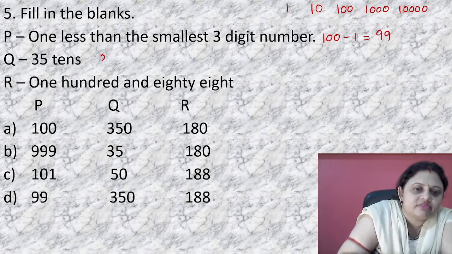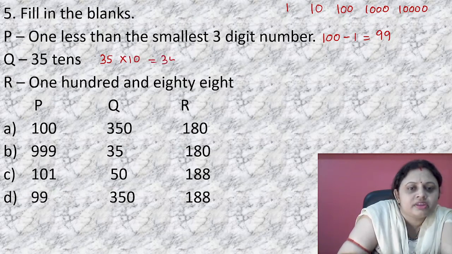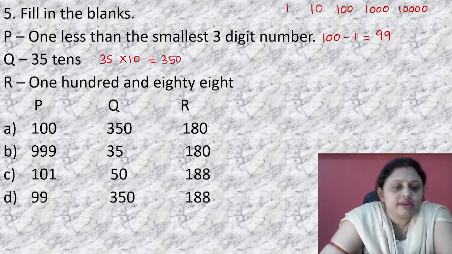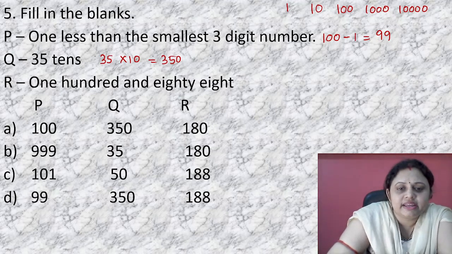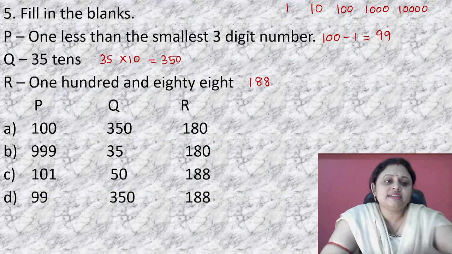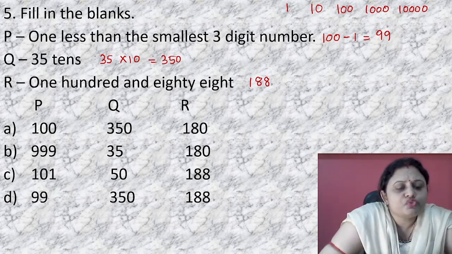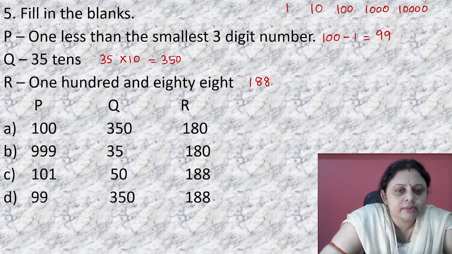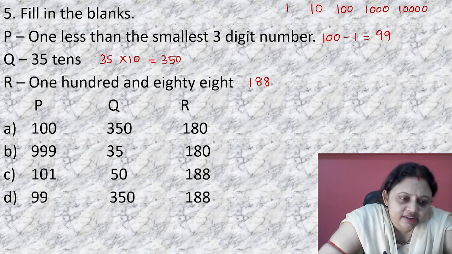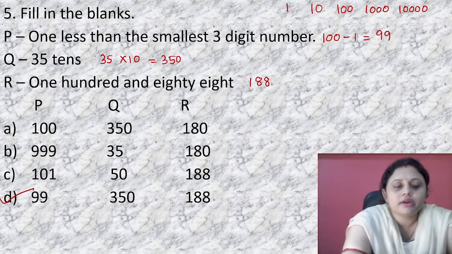35 tens. 35 tens means 35 into 10, that is equal to 350. Next, 188. So these are the numbers P, Q, R. So which is our correct option? P 99, where it is present? Option D, P 99, Q 350 and R 188. So option D is our correct option.